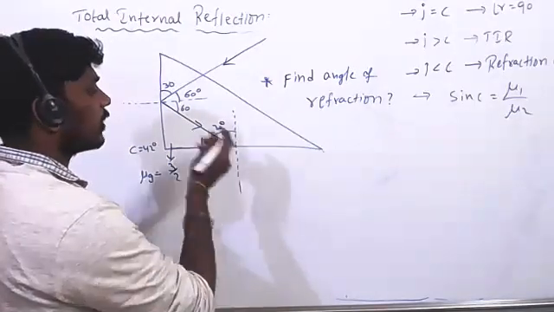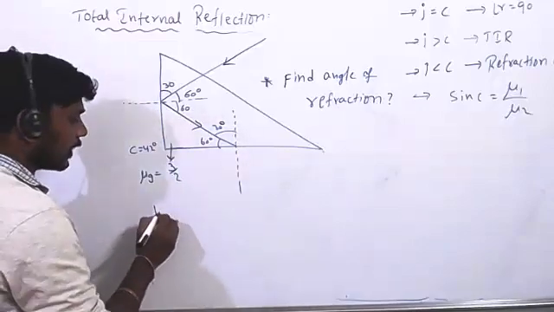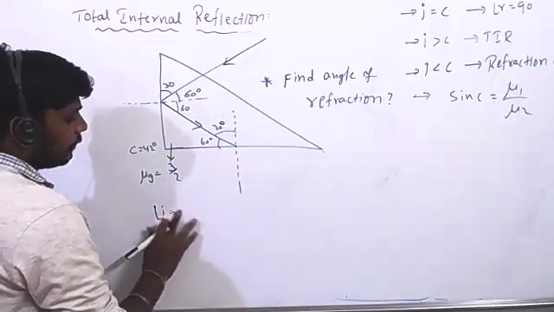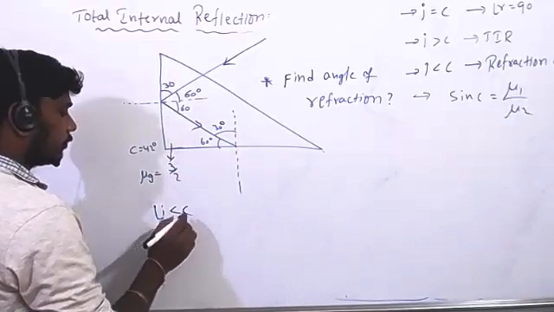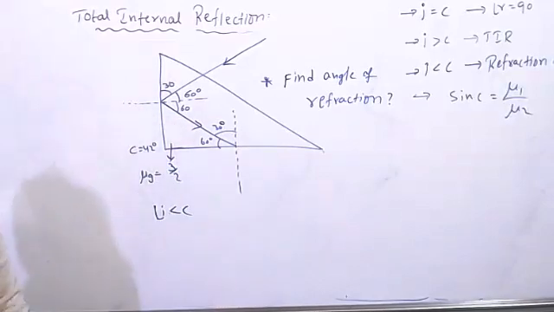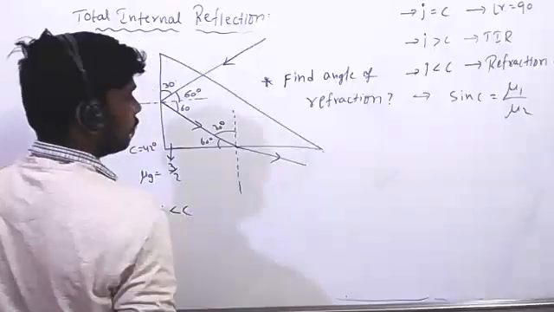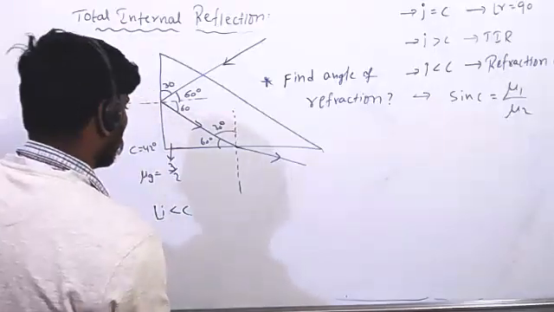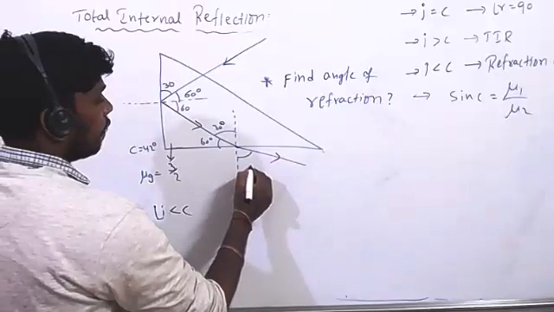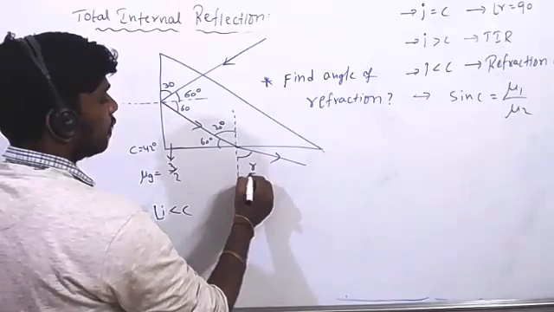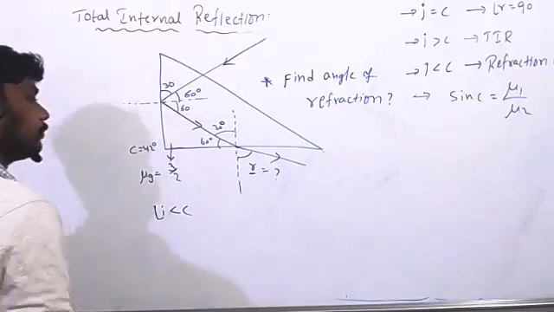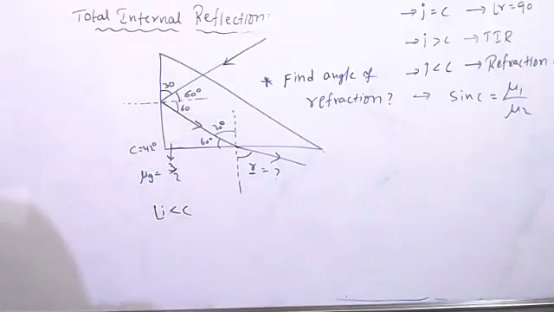If the angle of incidence equals 30 degrees, it means the angle of incidence is less than the critical angle. Prisha, what will happen? Refraction. So this ray goes away from the normal, right? Refraction is always going away from it, no? So this is the angle of refraction. You have to calculate this. How much do we have to calculate? To calculate the angle of refraction, what do we have to do?